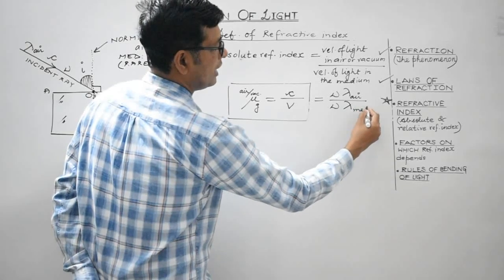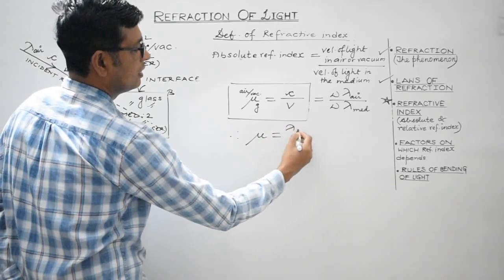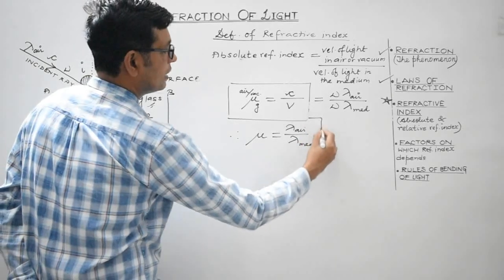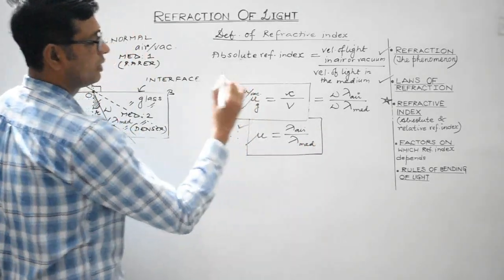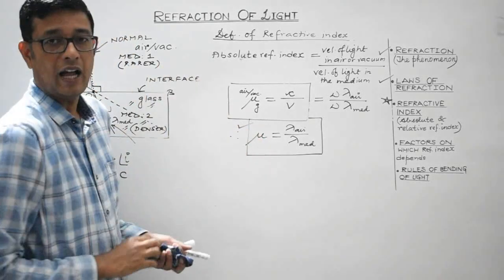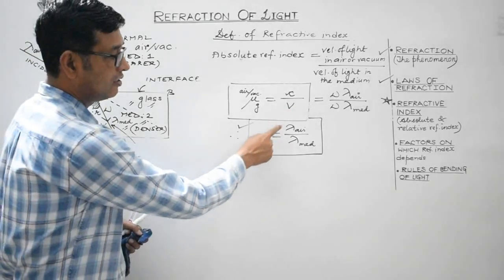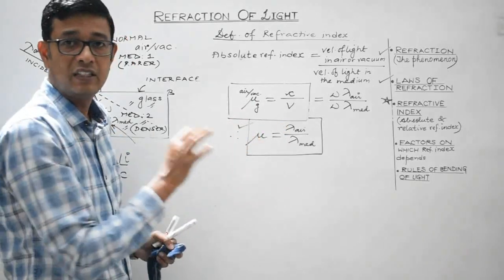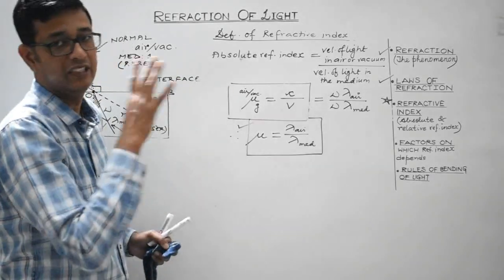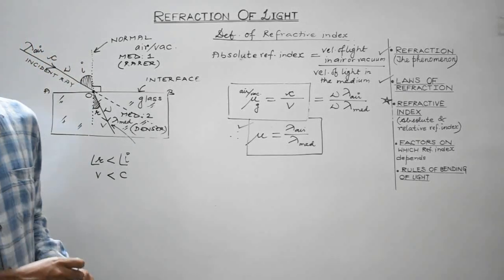So lambda medium. Therefore, absolute refractive index may also be defined as lambda air divided by lambda medium. So in terms of wavelength, refractive index may also be defined in this particular manner. So student, absolute refractive index of a medium may also be defined as the ratio of the wavelength of the light in air to the wavelength of the light in that particular medium. So this is how the refractive index can be defined, right?